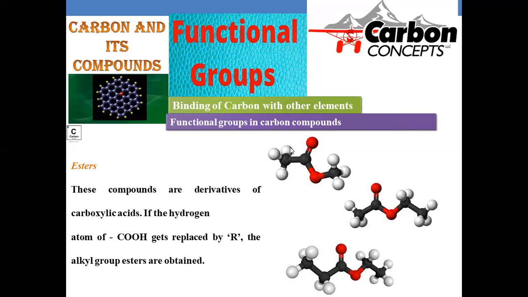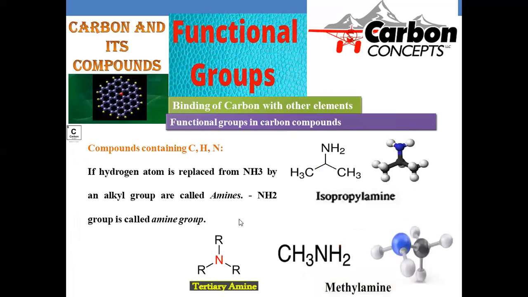Here the simplest example will be dimethyl ester. The C double bond O group will be there. The compulsory characteristic functional group in the ester is R, C double bond O, R. Here we have methyl on both sides, and the C double bond O group. And here is another compound called ethyl methyl ester. And here diethyl ester, where C double bond O is the characteristic functional group representing the ester, with alkyl groups on both sides.